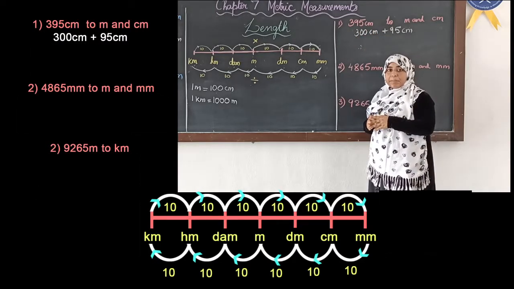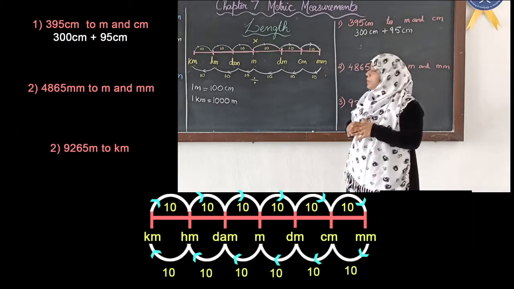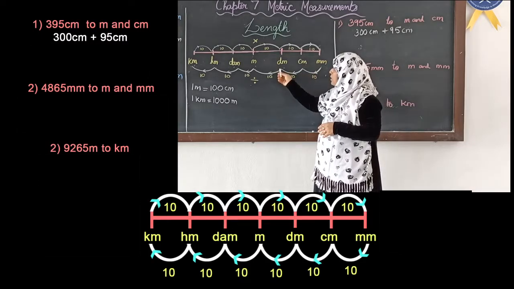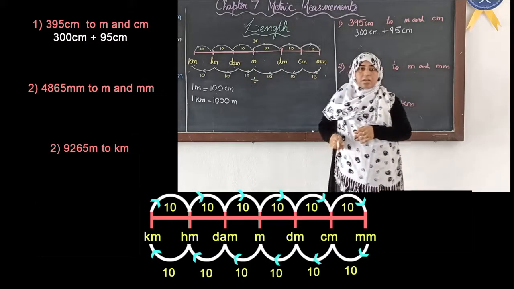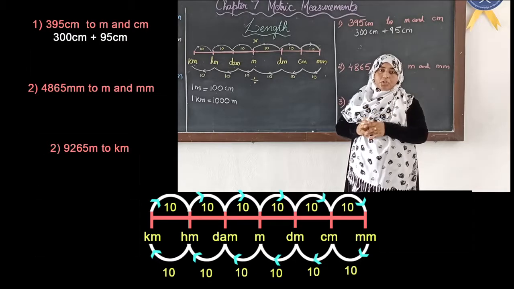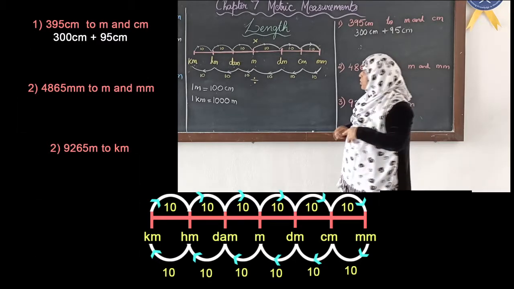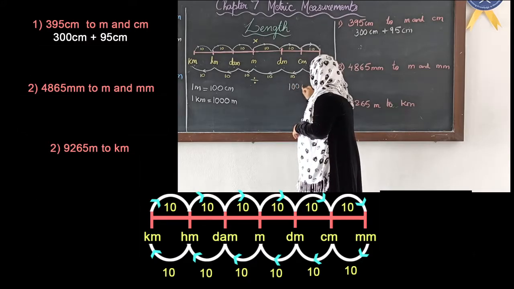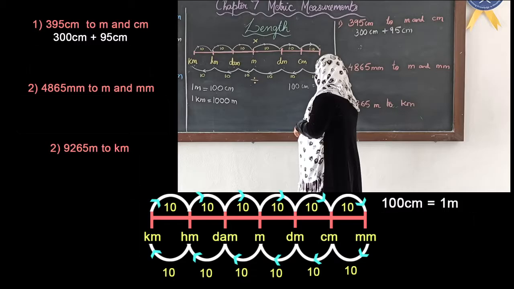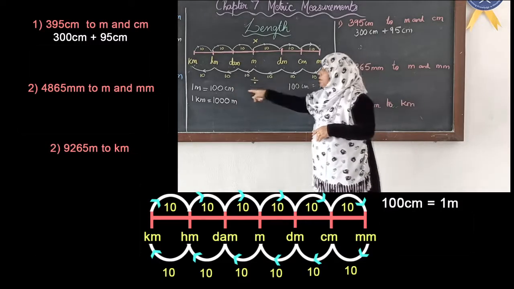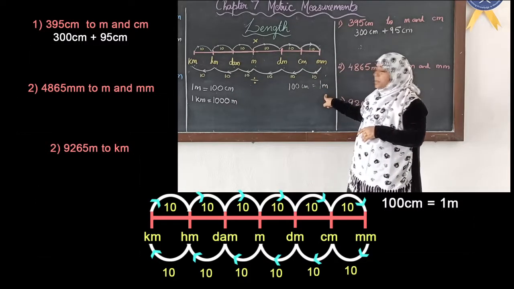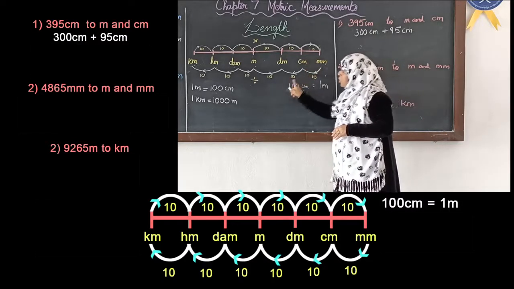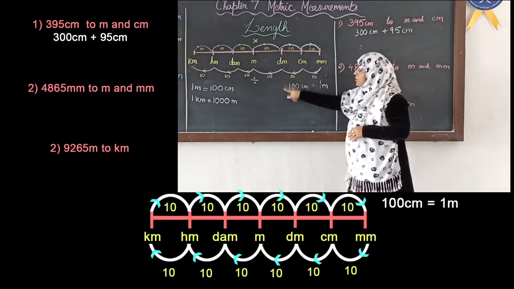So we are changing centimeters to meters, smaller unit to bigger unit, right? From small to big. So we will go like this, 1 and 2. 2 means 2 zeros, that is 100. So we have to divide with 100. Okay. So here we can say that 100 centimeters is equal to 1 meter. Same like this. 1 meter is equal to 100 centimeters, or 100 centimeters equal to 1 meter, means the same. So since we are moving from small to big, we will divide with 100.